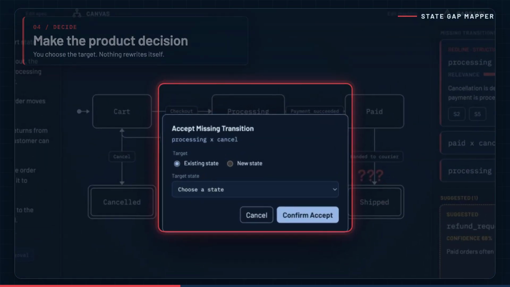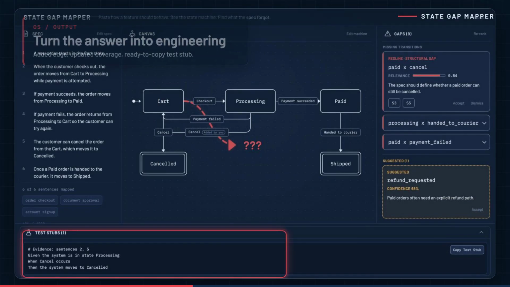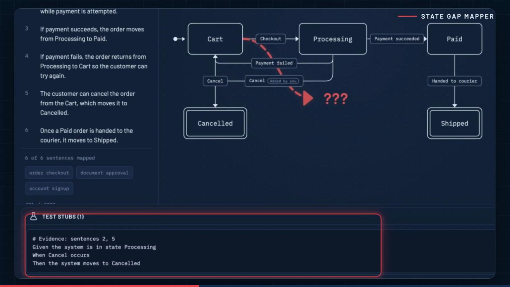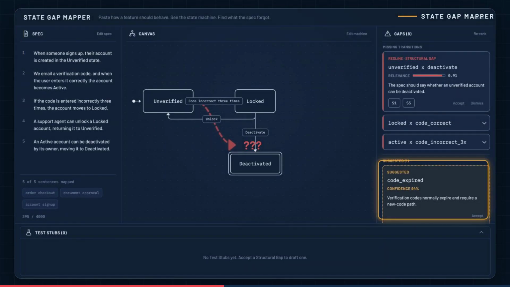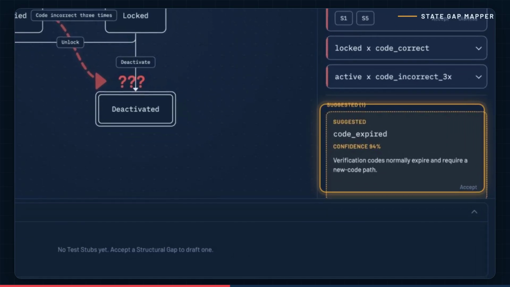Accepting a gap is a product decision, not an automatic rewrite. I choose canceled as the intended target. The mapper adds the edge, marks it as added by me, updates coverage, and drafts a copy-ready given when then test stub.